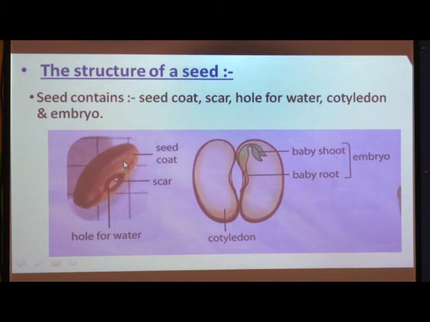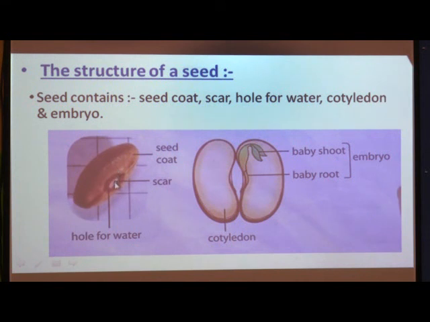This thick hard outer covering is called the seed coat, and it acts as a protective wall or protective layer like our house, and protects the entire seed from any damage. What is the function of the seed coat? To protect the seed from any damage.